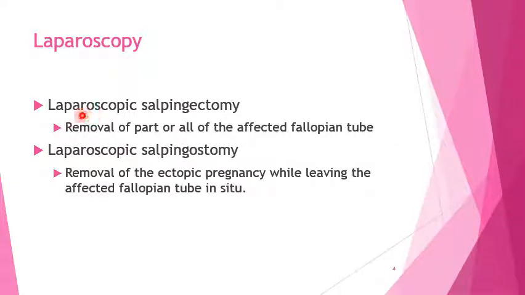This laparoscopic procedure may be either salpingectomy or salpingostomy. In salpingectomy, part or all of the affected fallopian tube is removed, whereas in salpingostomy, the ectopic pregnancy is removed while leaving the affected fallopian tube in situ.